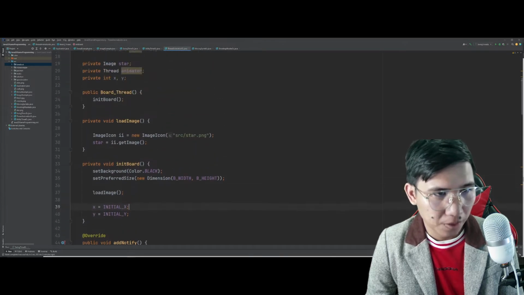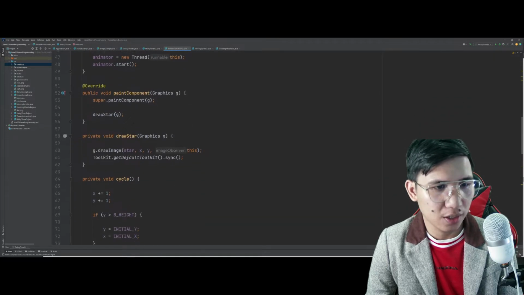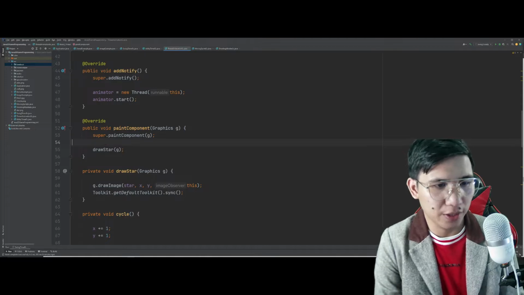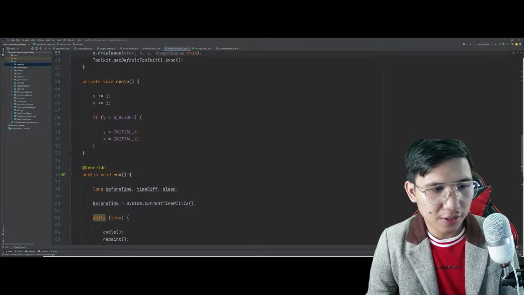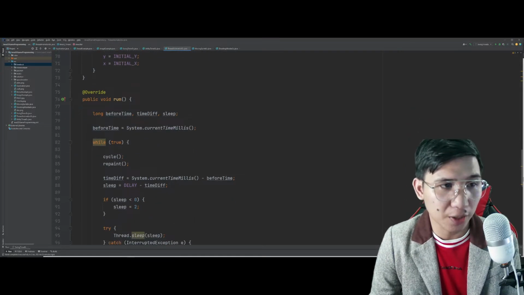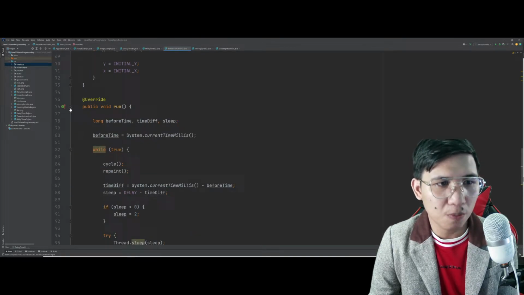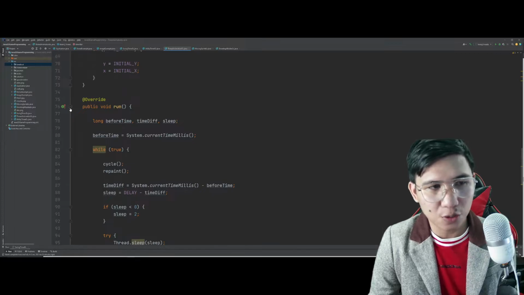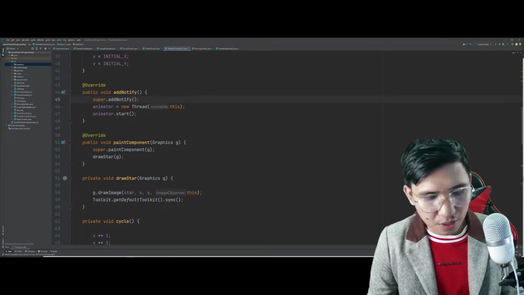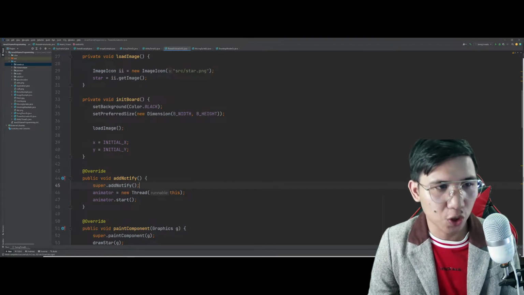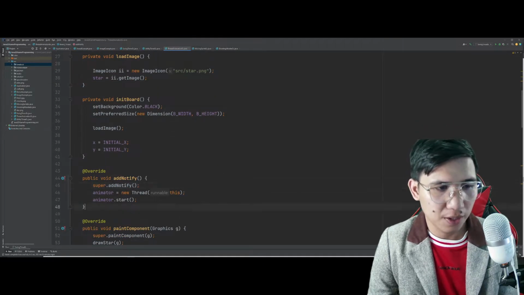But then, pagdating natin dito sa may constructor natin or let's say, ito, paint component, di ba? We draw the star, we draw the image, and this time, you have what we call the public void run. Itong public void run na to. Although this is much longer comparing to what we have done in the swing. However, this will produce a much accurate solution.